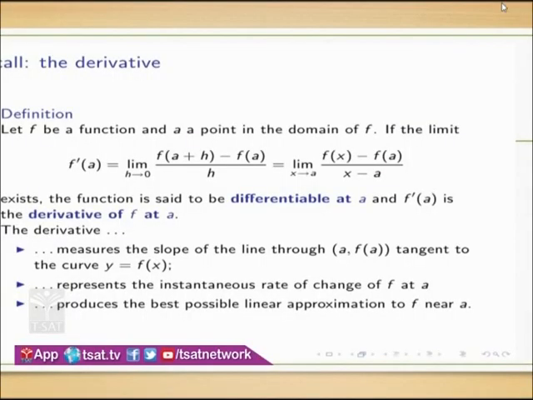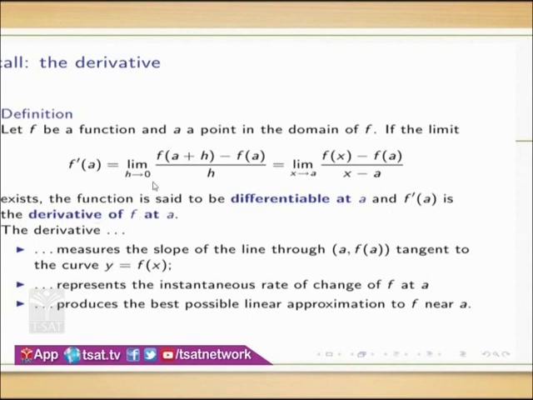So when we see the definition, f is a function and let a be a point in the domain of f. If the limit exists, then we call it f dash of a is equal to limit h tends to 0, f of a plus h minus f of a by h. Here I am replacing x with a. It might be any variable. If this exists, then we say that the function is differentiable at the point a, and f dash of a is called the derivative of f at the point a.